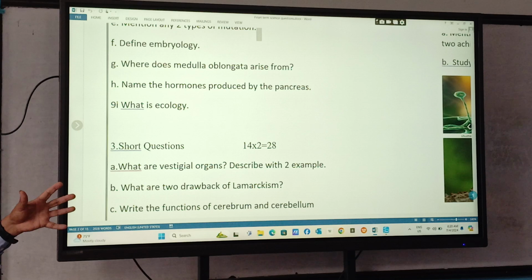Oh, sir said at the time, vestigial, I was just doing ratify of vestigial but came analogous. What to do with it? That's wrong concept.